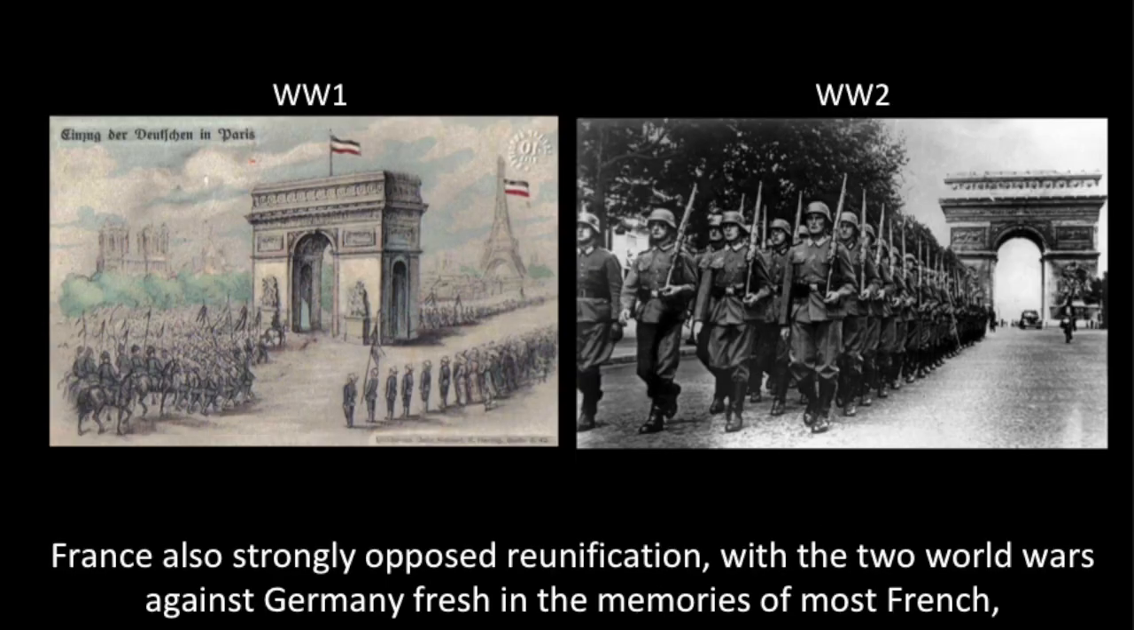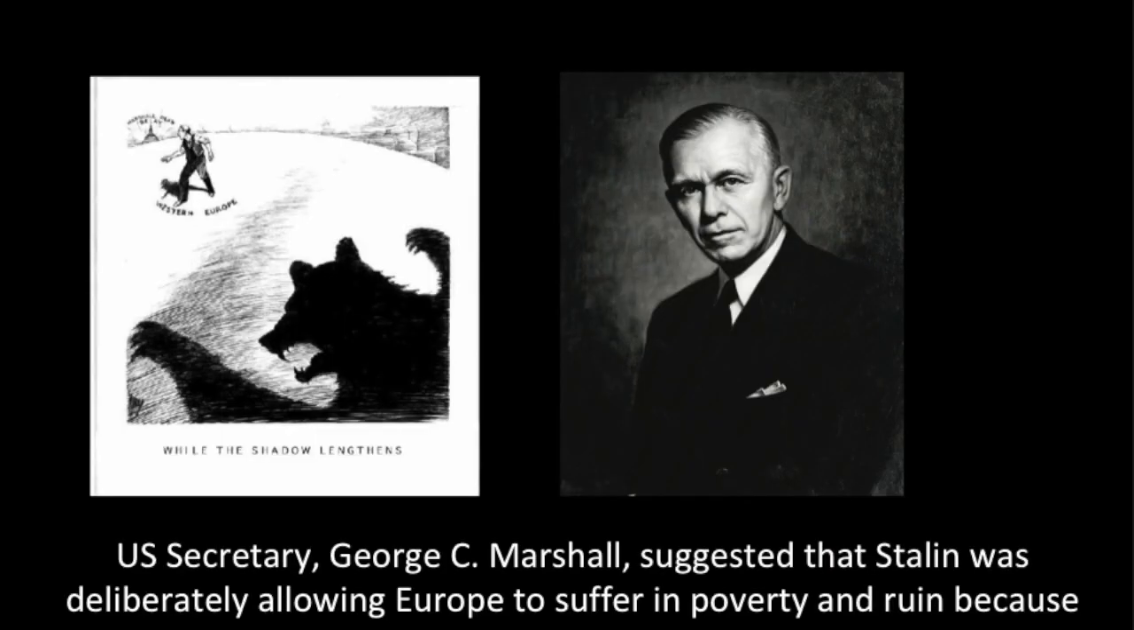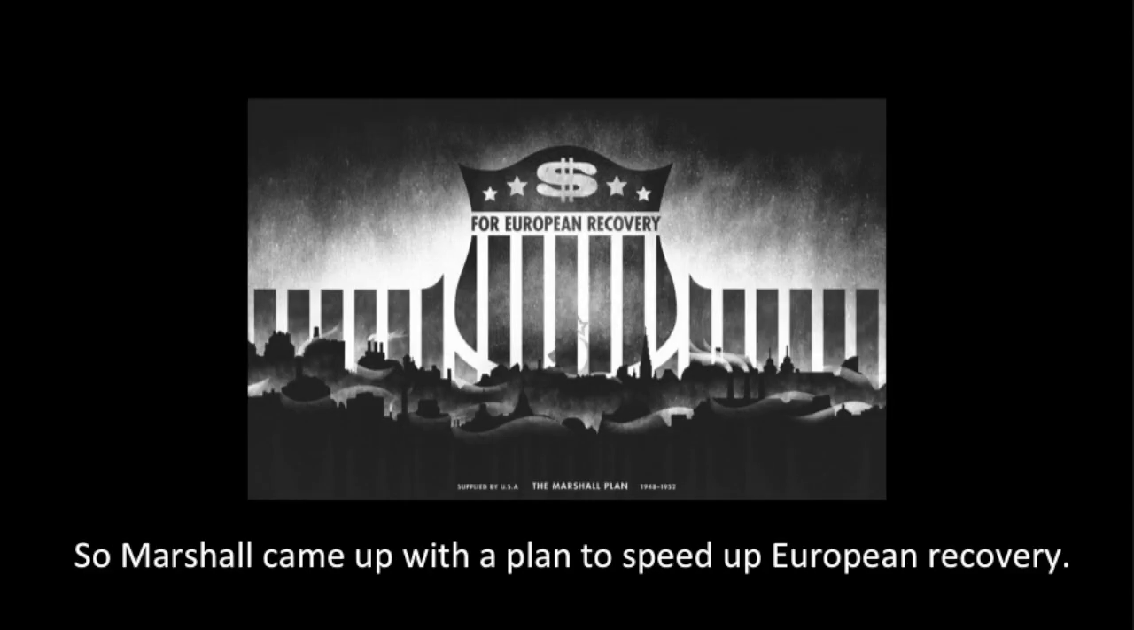France also strongly opposed reunification, with the two world wars against Germany fresh in the memories of most French, including their leader Charles de Gaulle. US Secretary of State George C. Marshall suggested that Stalin was deliberately allowing Europe to suffer in poverty and ruin because this was the kind of crisis communism thrived on. So Marshall came up with a plan to speed up European recovery.